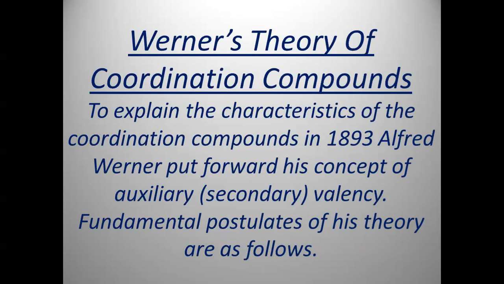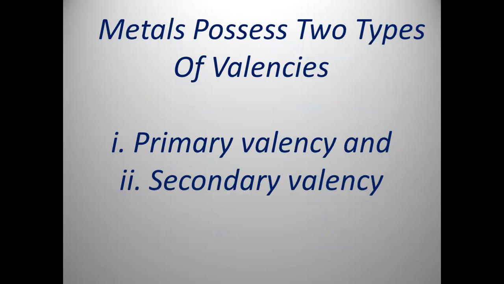It was presented by Alfred Werner in 1893, according to which metals possess two types of valencies. One is called primary valency, the other is called secondary valency.